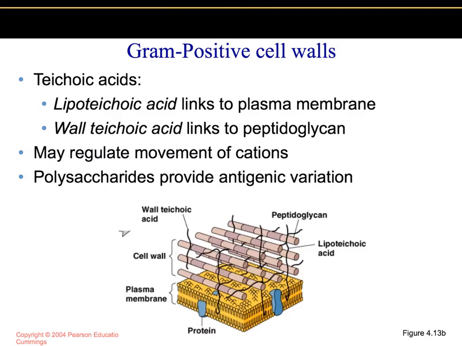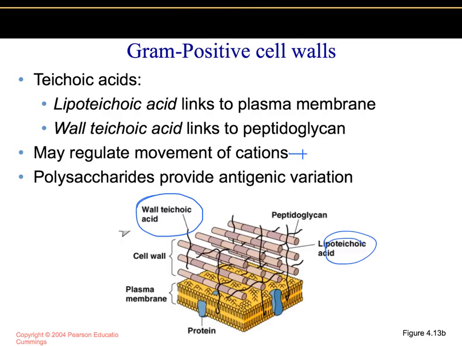The gram-positive cell walls, again, contain teichoic acids. They have lipoteichoic acids that link to the plasma membrane, and wall teichoic acids that link to the peptidoglycan. Because of their charge, we believe they may regulate the movement of cations, which are ions with a positive charge.